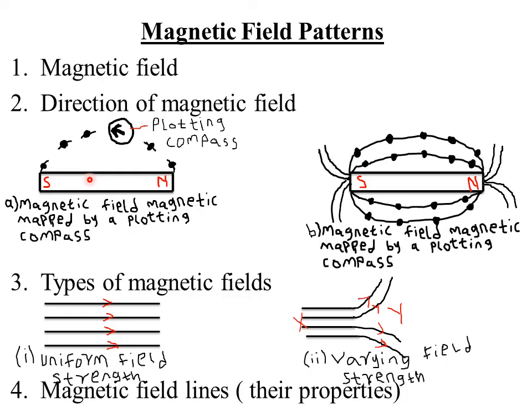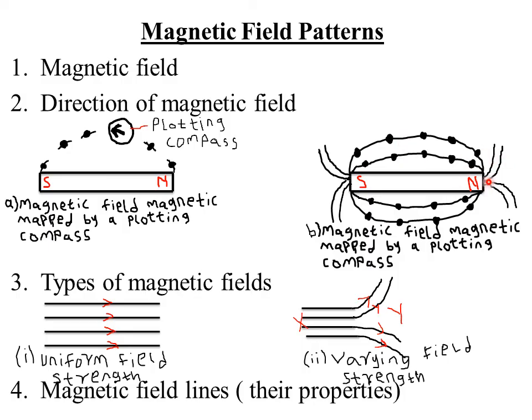The second property of magnetic field lines is that they repel each other sideways and form closed paths, never intersecting other lines of force. As shown here, you will not see one line of force cutting through or intersecting another line of force. So they move parallel to each other and they never intersect each other. Why? Because they always repel each other.